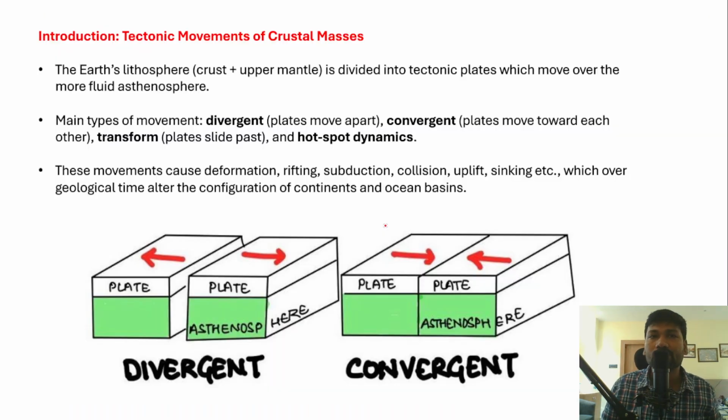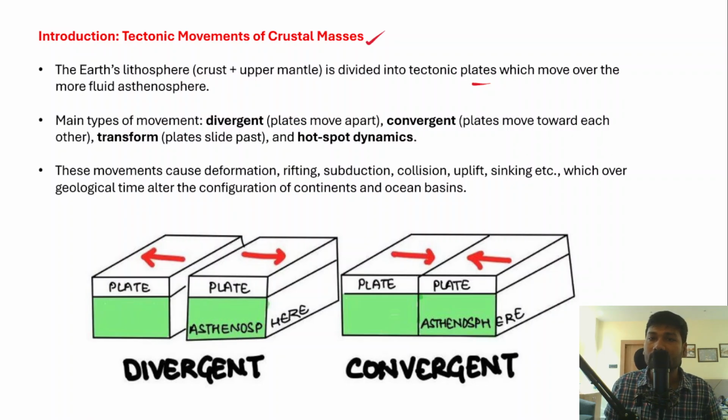Now if you go into this topic, first of all you have to write a brief introduction. What exactly is the tectonic movement of the crustal masses? Firstly, Earth's lithosphere. If we talk about the Earth's lithosphere, it is the crust and the upper mantle, right? Crust, mantle, core, these are the inner parts of the Earth. The lithosphere essentially comprises the crust and the upper mantle. Now the crust and upper mantle is divided into tectonic plates which move over the more fluid asthenosphere, right?